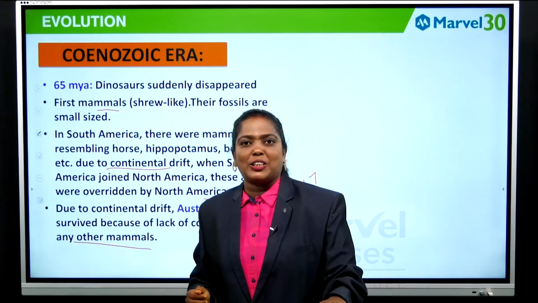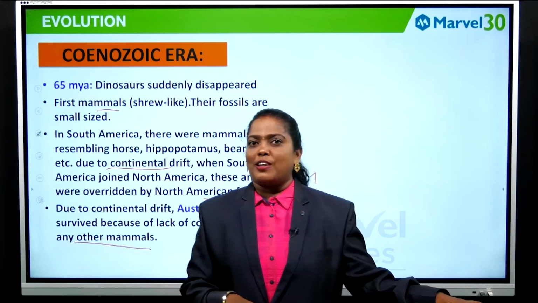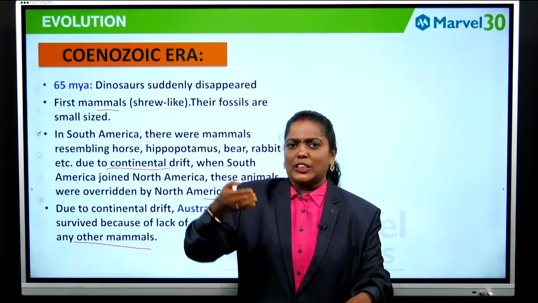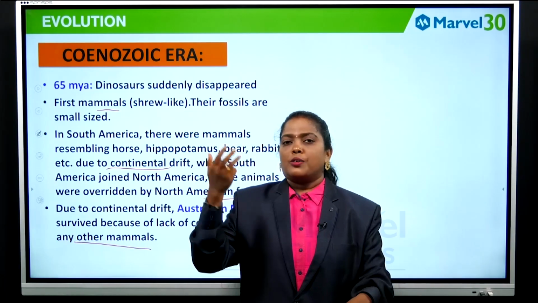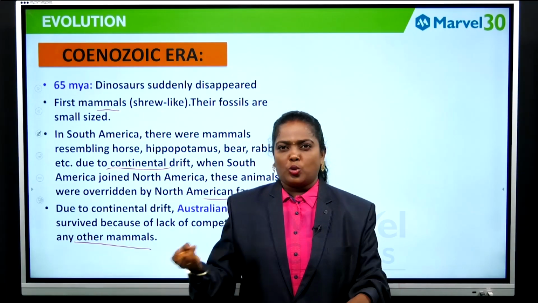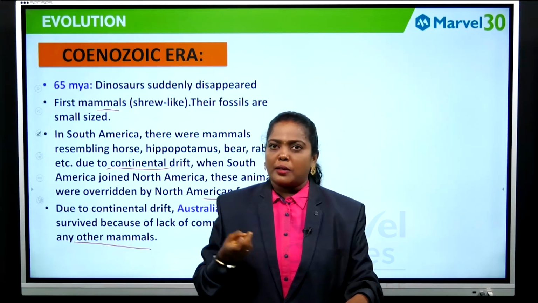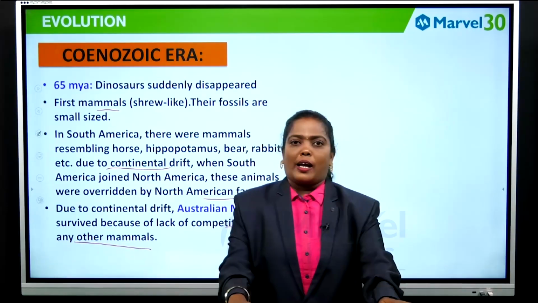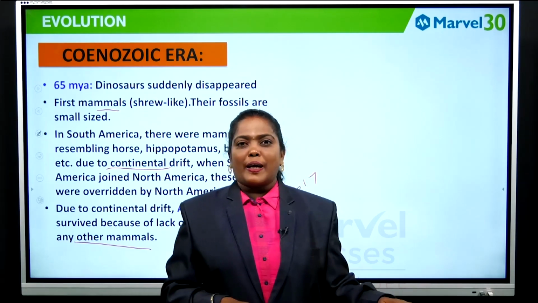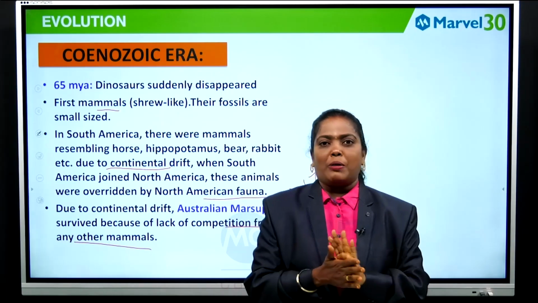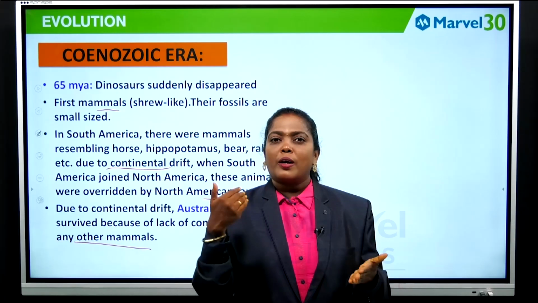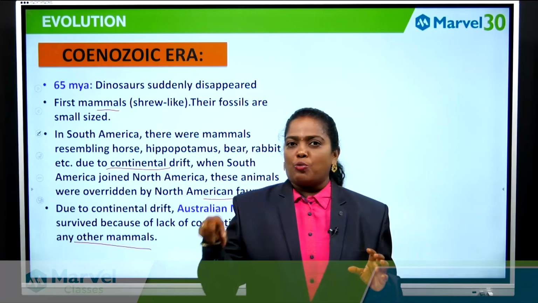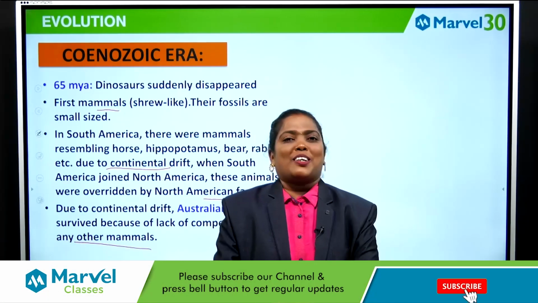Is it clear, students, about the brief account on evolution? In this we have learnt the various eras: in the Proterozoic, which organisms evolved; in the Paleozoic, what occurred; in the Mesozoic, reptiles; and finally in the Cenozoic, the age of mammals. I hope this session will be very useful in learning about various eras and the organisms which evolved in that particular era. Thank you for watching this session.